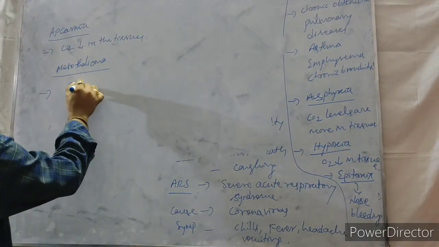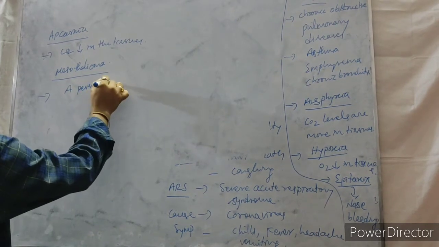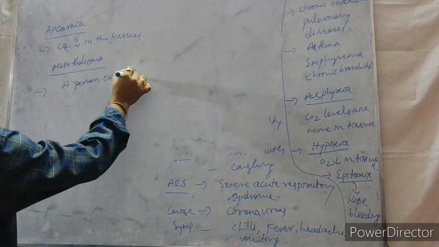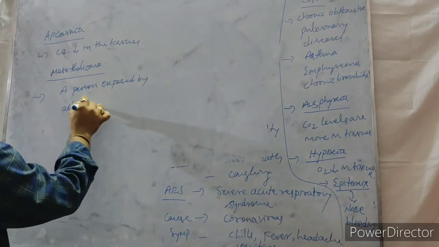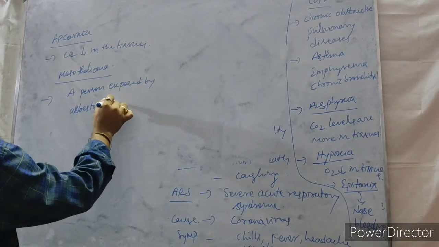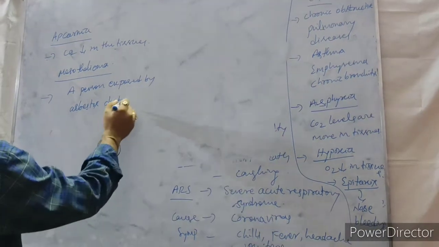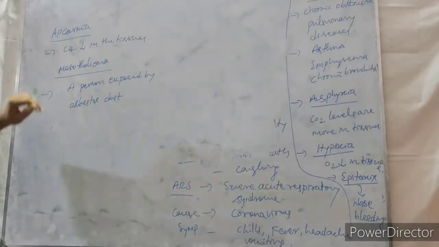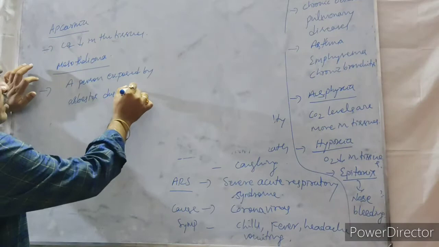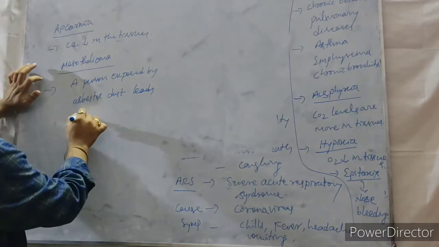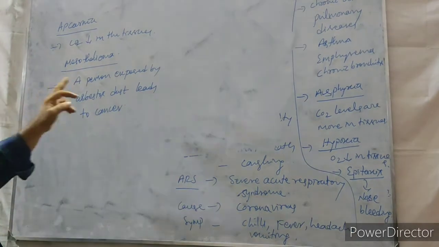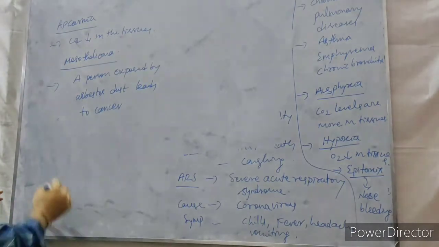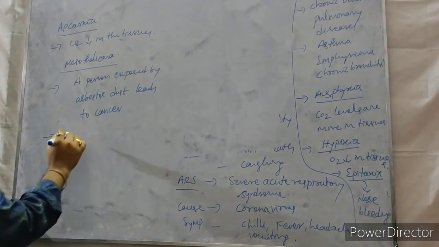A person exposed to asbestos dust develops cancer. It is called mesothelioma. Then silicosis.